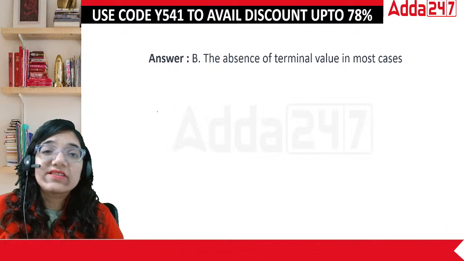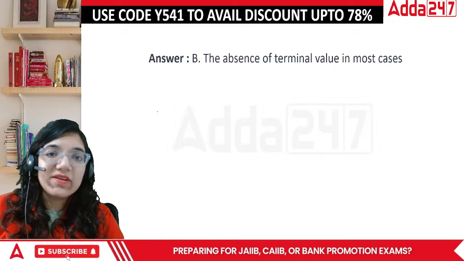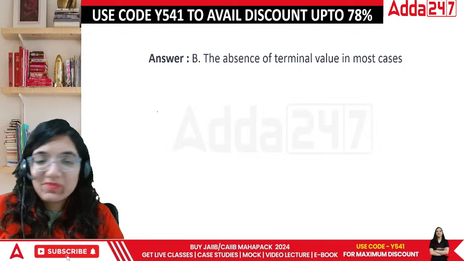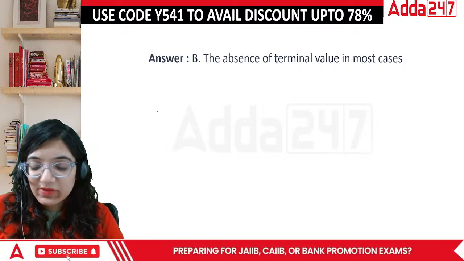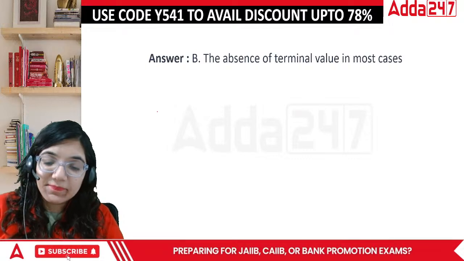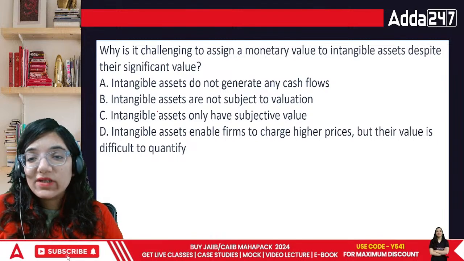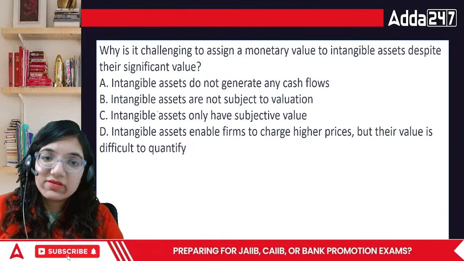The terminal value or the scrap value is of cars. It is of the machinery. You will get something out of the scrap metal. But what will you get out of this? Just mere papers. You have just got it right and you paid for that. That is something which you will find that this is missing in this area. Okay, why is it challenging to assign a monetary value to intangible assets despite their significant value? Why can't we give that a monetary value?